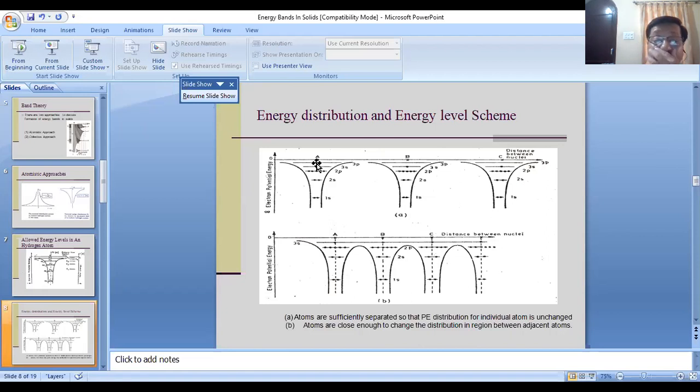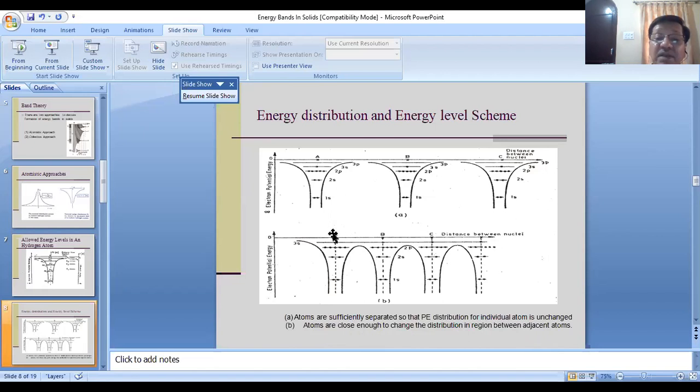But if atoms are brought close enough, then there is a change in energy. The atoms are close enough to change the potential distribution in the region between the adjacent atoms. You can see here, atom A, atom B, atom C are brought closer to each other such that they start interacting.